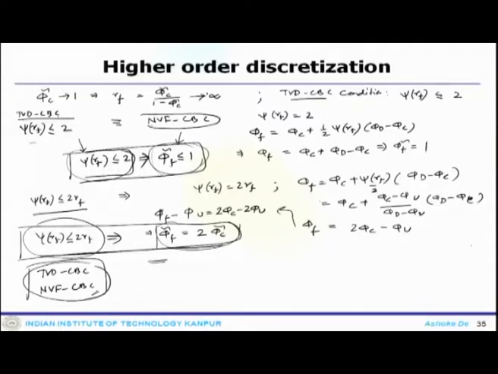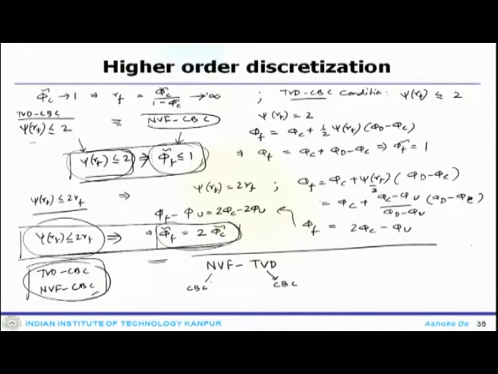If you recall, we are trying to find the mapping between NVF and TVD, and both of them have different boundedness criteria.